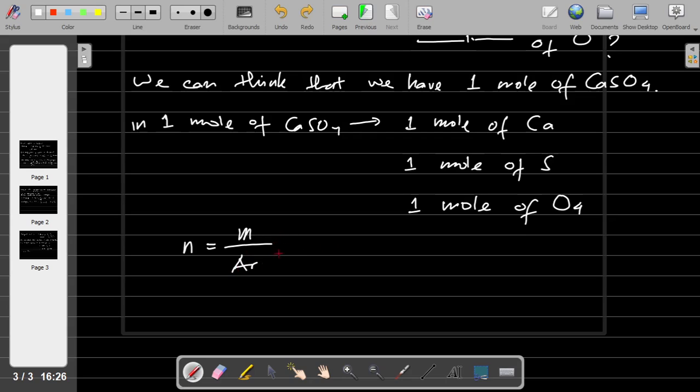Or if the substance is in the form of a compound, you can also use the mass of the compound divided by the molar mass of the compound. So this is for element and this is for compound.